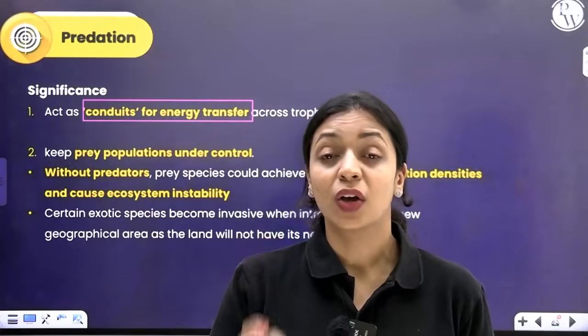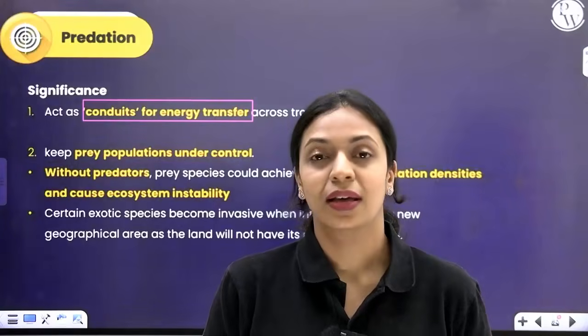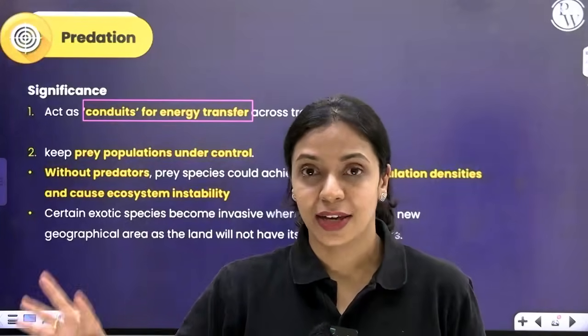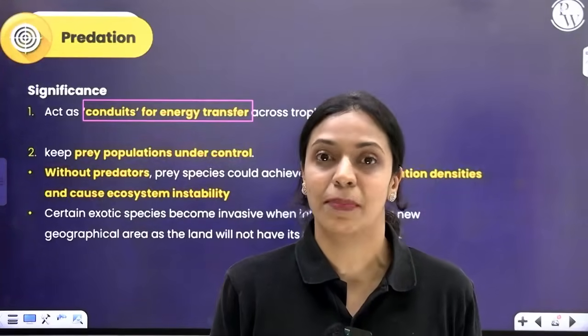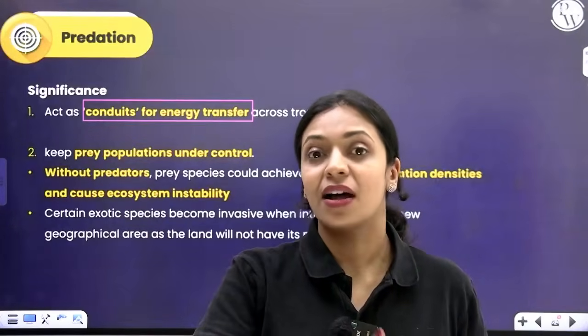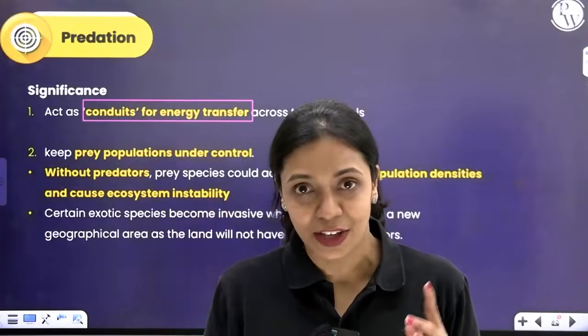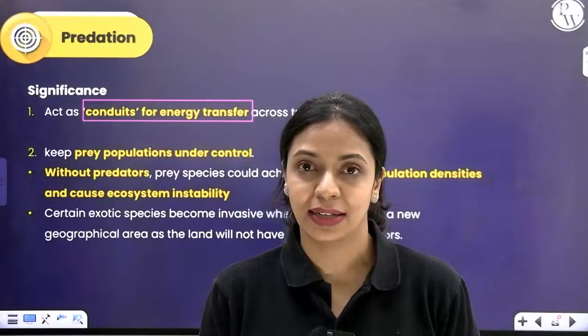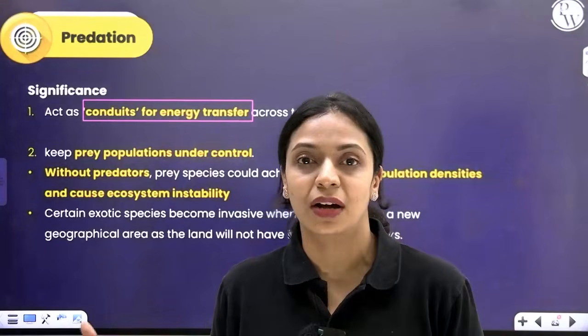Secondly, because of predation, the prey population is kept under control. If a lion or a tiger is not there in a forest, the herbivore population will increase dramatically. If they start overgrazing, then the plant population will come down. If stability has to be maintained in nature, all of these population sizes have to be kept under check.